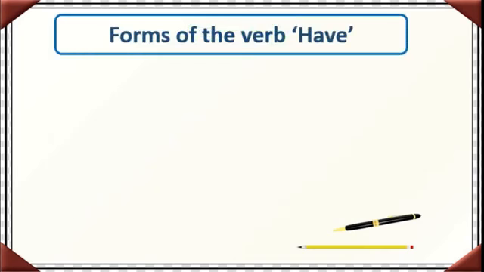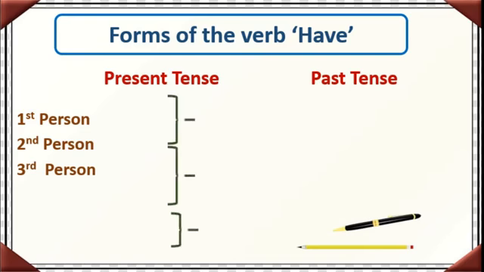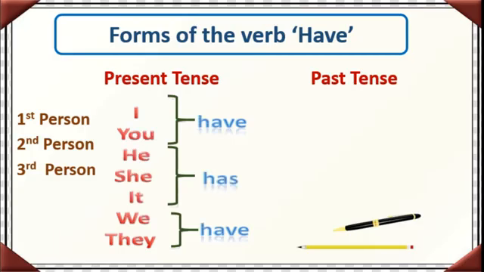Forms of the verb. Now see here, first person, second person and the third person. Here present tense and past tense. See dear students, first person I, isn't it? Second person you. Third person he, she, it. Okay. Now see this. In the first person present tense I have a dog.